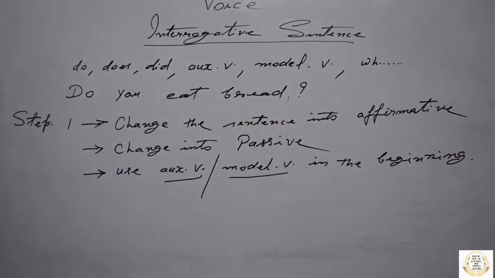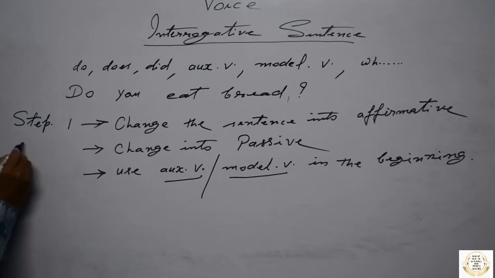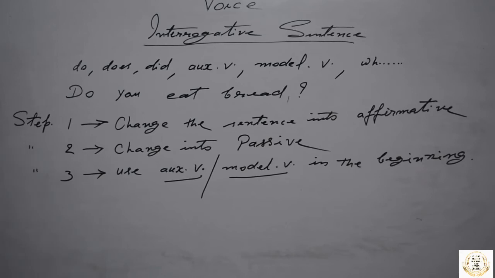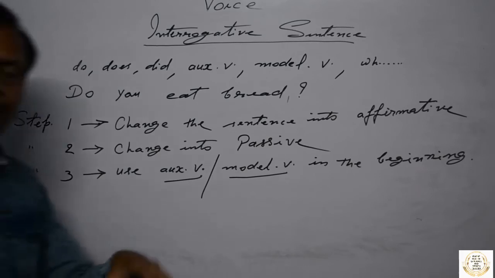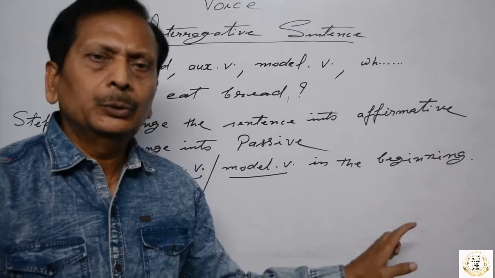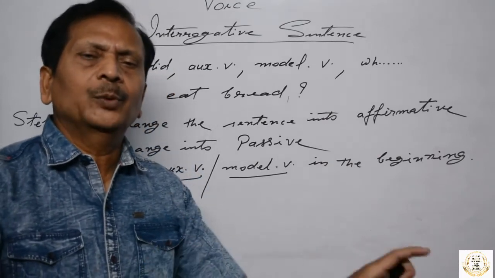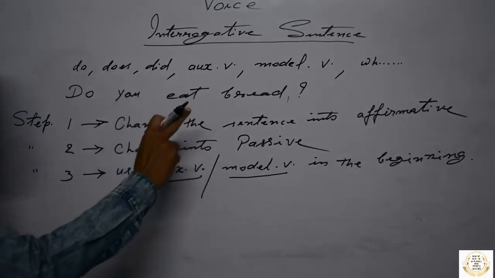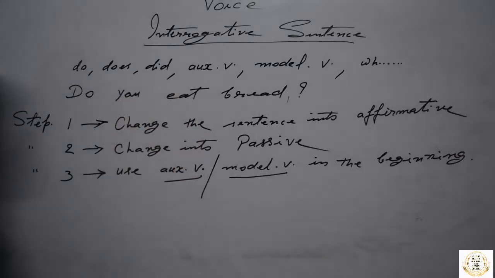See, 3 steps, this is step number 2, this is step number 3. 3 steps, and after this there is nothing. You are so pleased, very peaceful, very happy. Any active voice which is an interrogative sentence you can convert into passive voice.